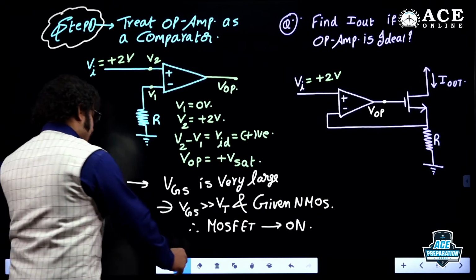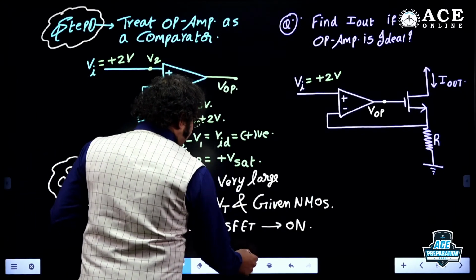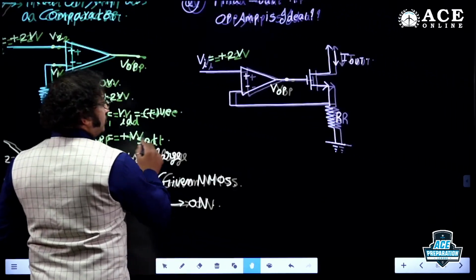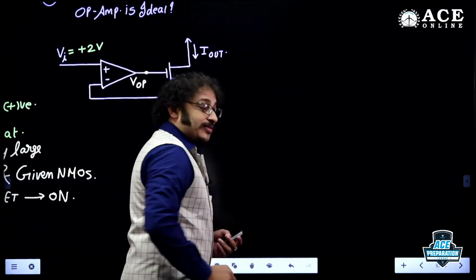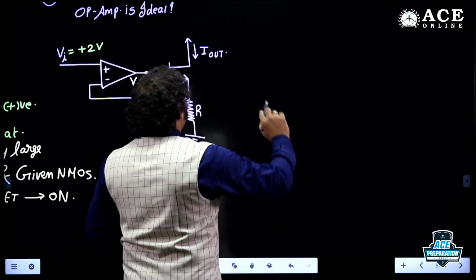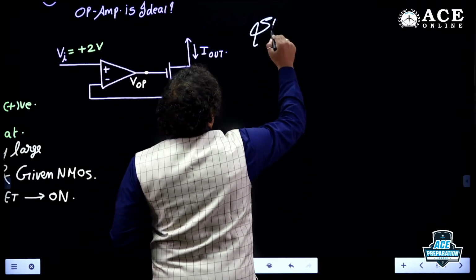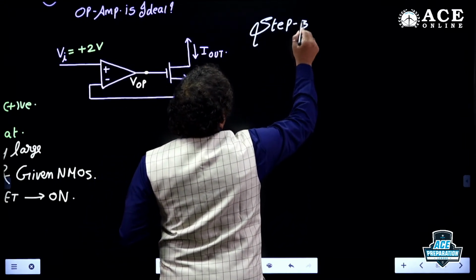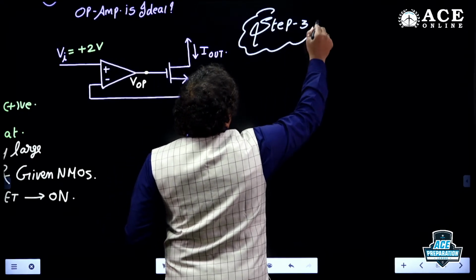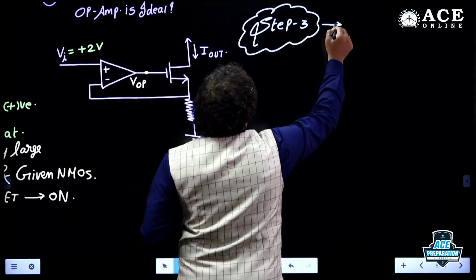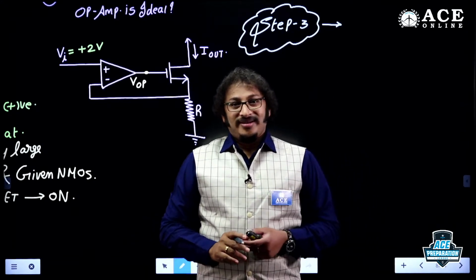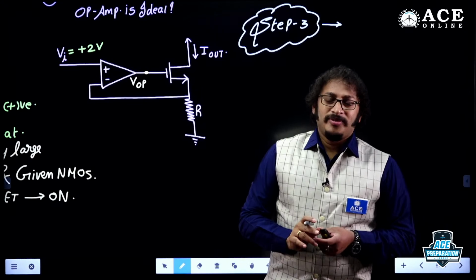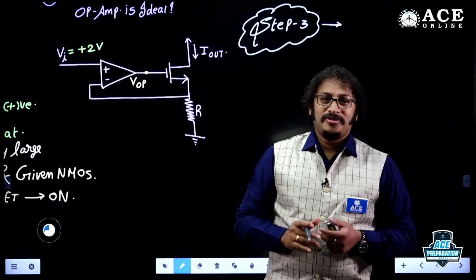Now the third step: we are supposed to solve the circuit and find the unknown quantity, am I right? Finally, MOSFET is on, I am so happy for that. Now we are supposed to solve step 3. Students, if I want to solve this, I need to identify the feedback, whether it is negative feedback or positive feedback. Correct or not?